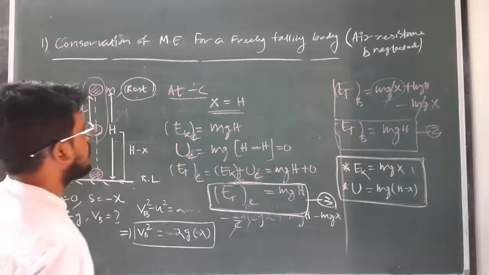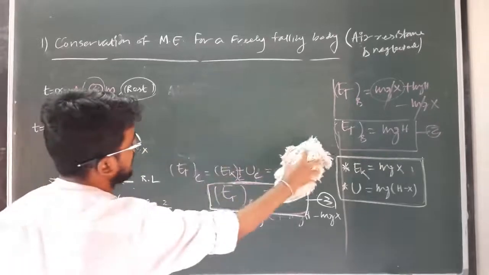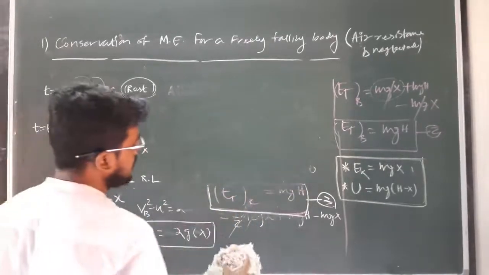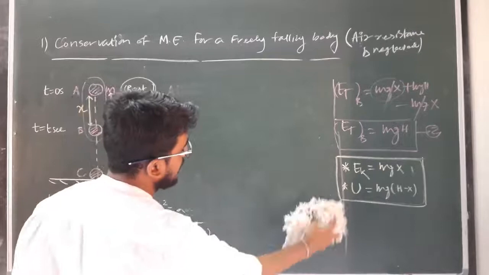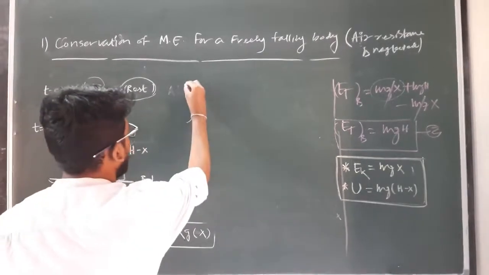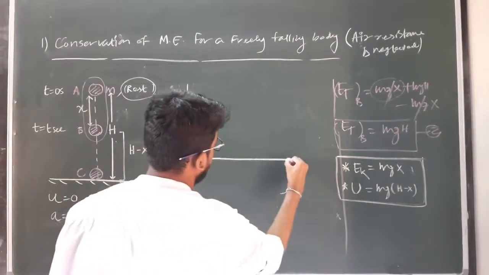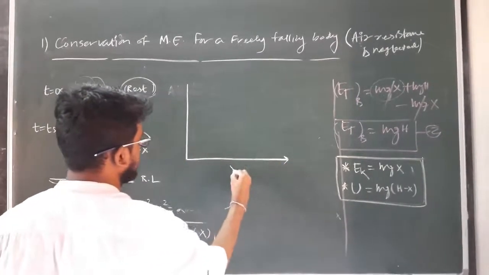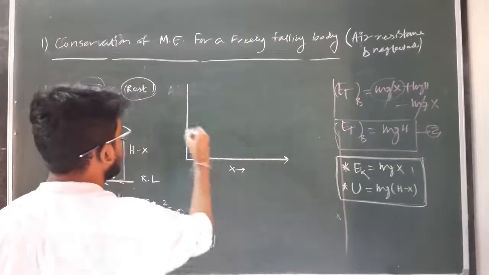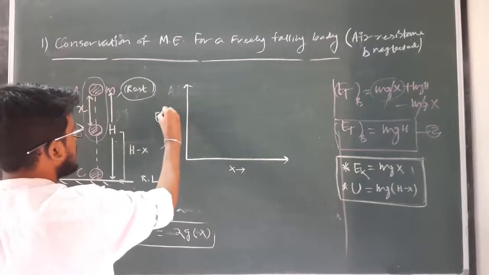So if we are plotting a graph by taking the position and its mechanical and kinetic energy, then the graph will look like this. If I am taking x along this direction and the potential energy or energy along this y axis.